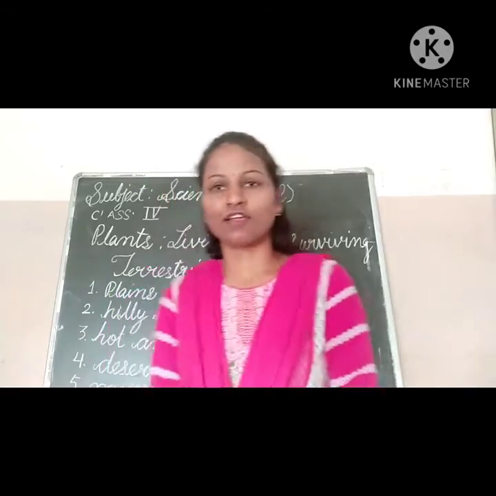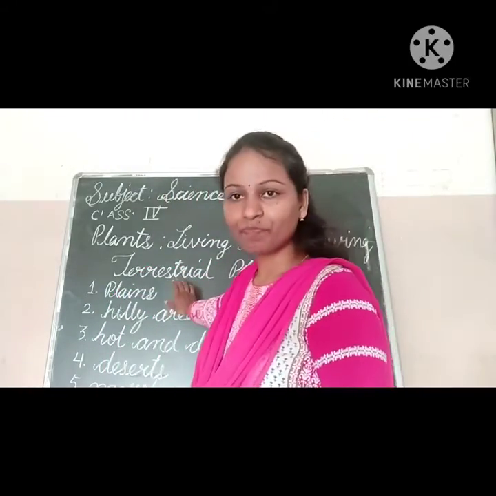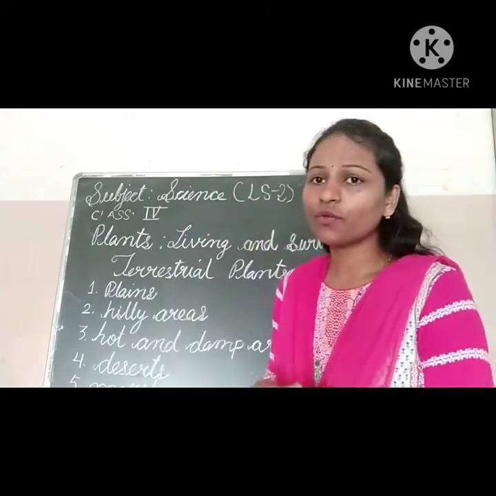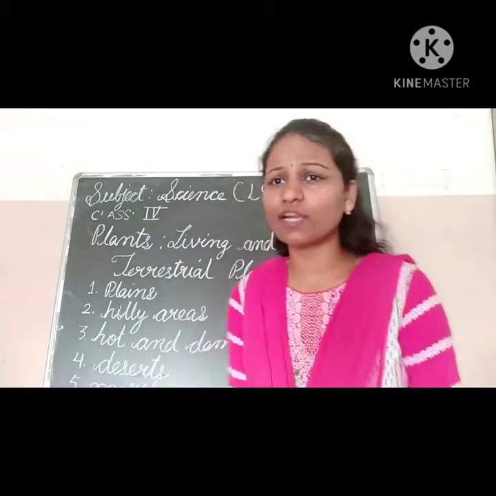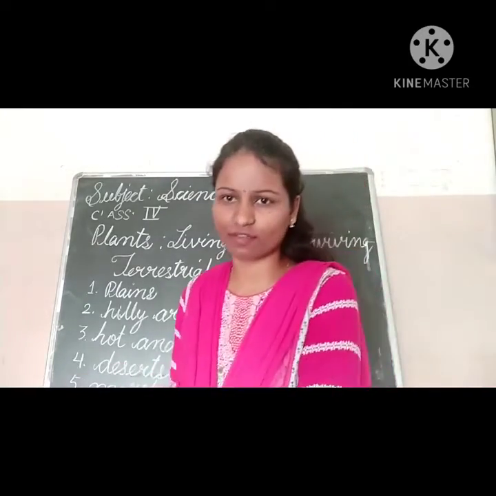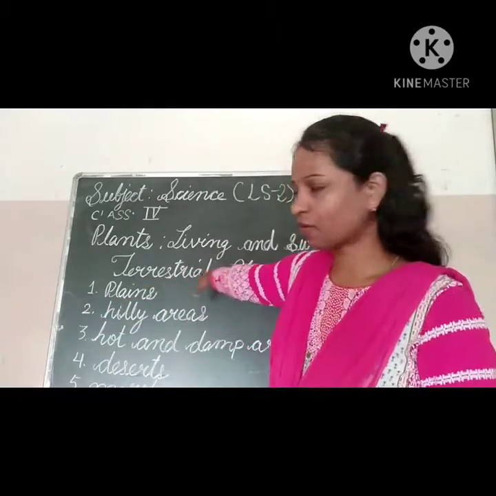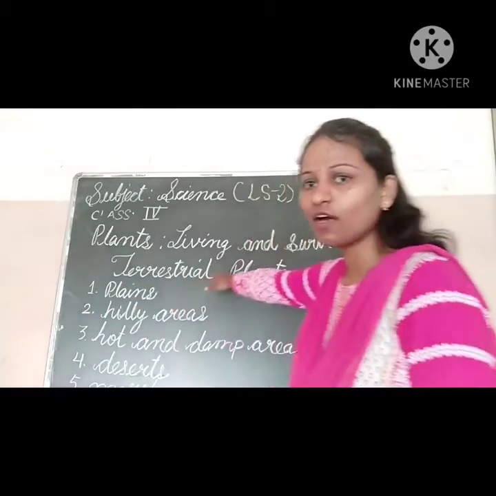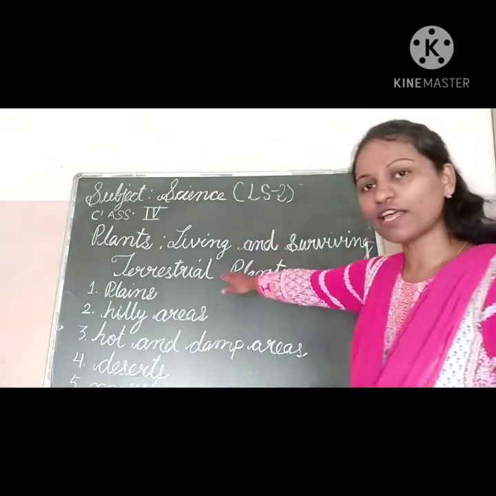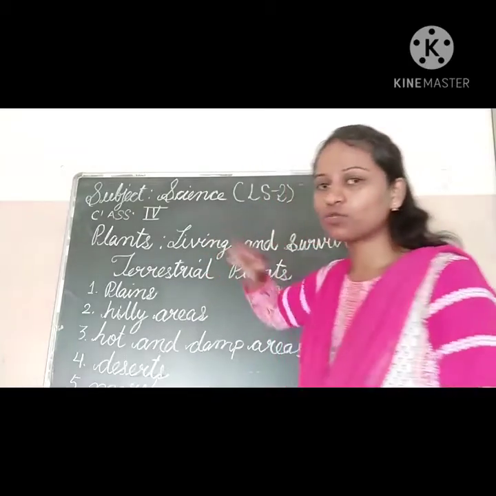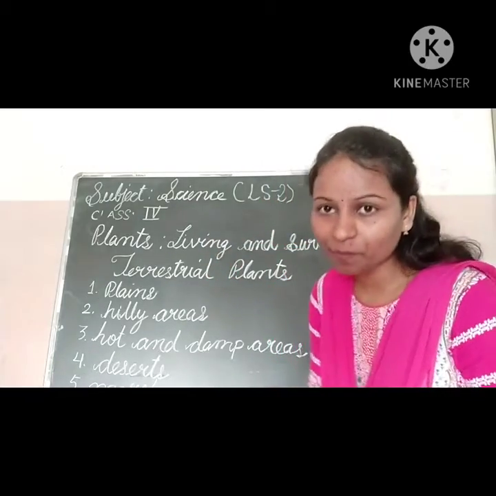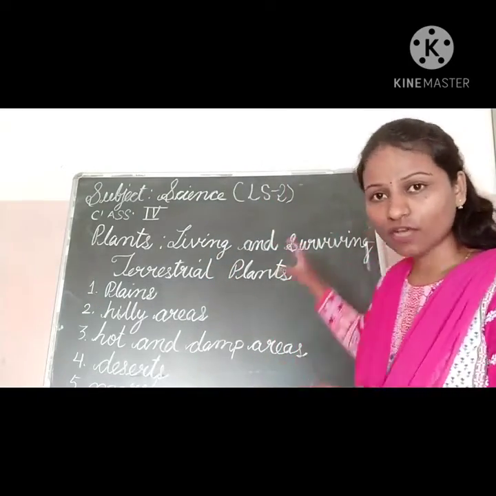Those are the examples for plains, where you cannot find that much water or that much rain, or it's not a wet place. Those are called plains. The trees grow in the plains. Understood, children? What are the examples for the plains? Peepal tree, neem tree. These are all the plains.